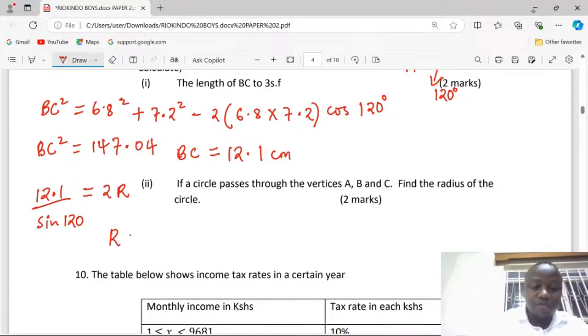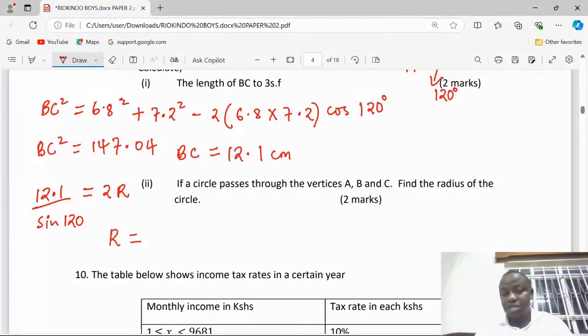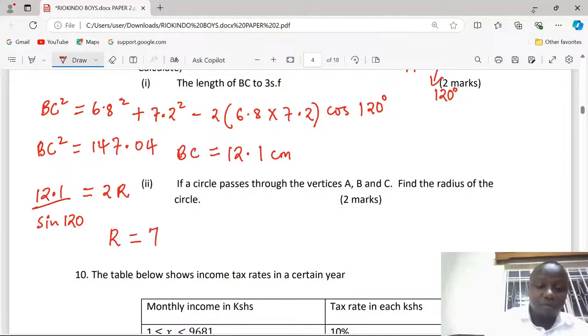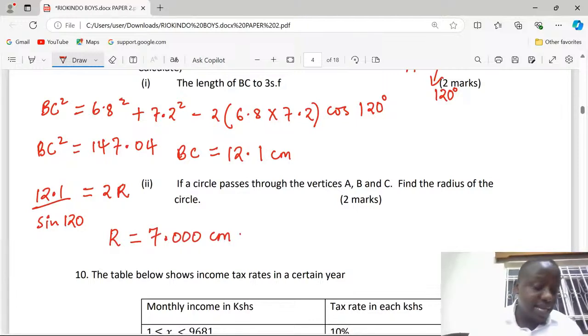So for us to get the radius of the circle, we compute by dividing through by 2. So 12.1 divided by 2 sine 120. This will give us exactly 7.00. Exactly 7 is the radius of the circle.